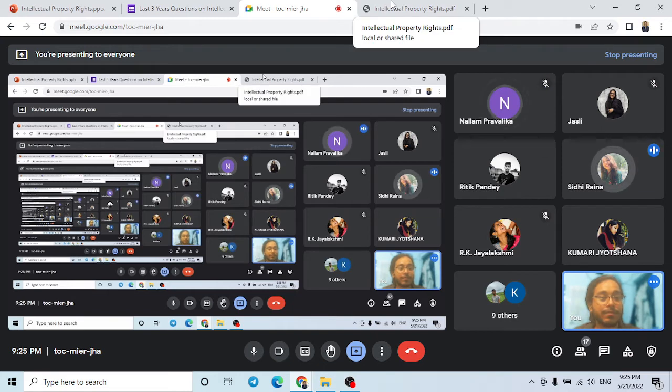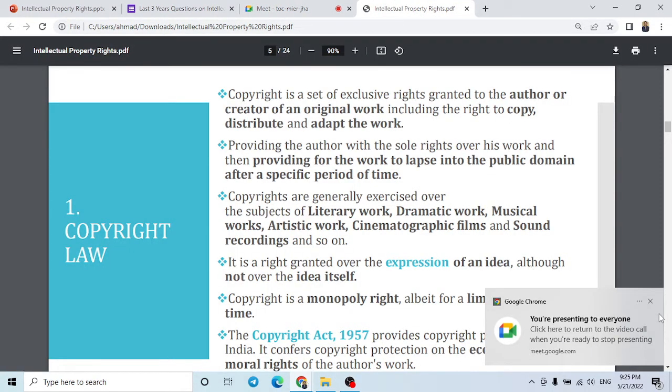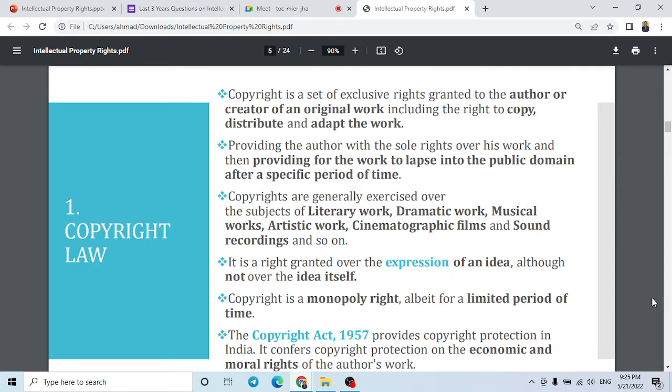So the maximum term is the lifetime of the author if it's the original work, plus 60 years. The lifetime of the author, and after the death of the author, till 60 years from his death, the copyright belongs to that person who has done that original work.